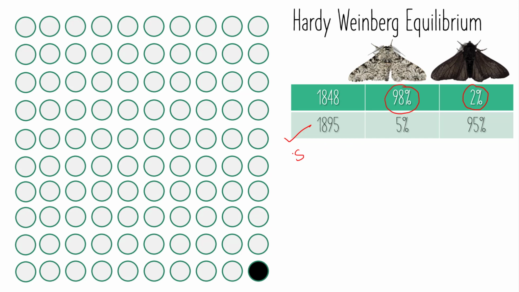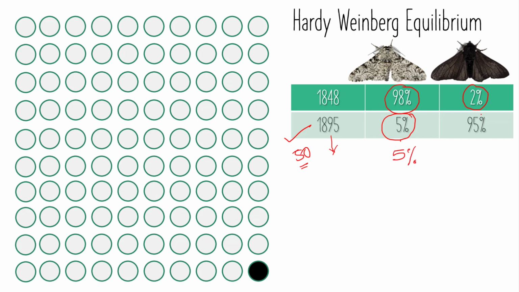After 50 years, when they collected the data in 1895, they saw quite astonishing results. The light colored peppered moth, which used to be 98%, has now become only 5%.